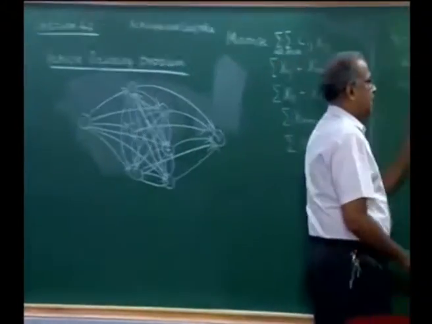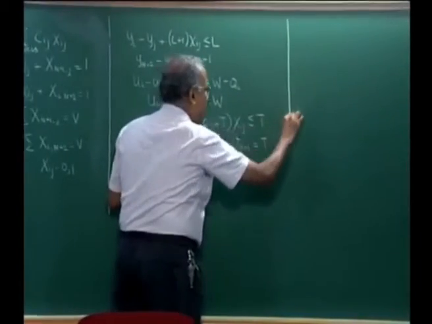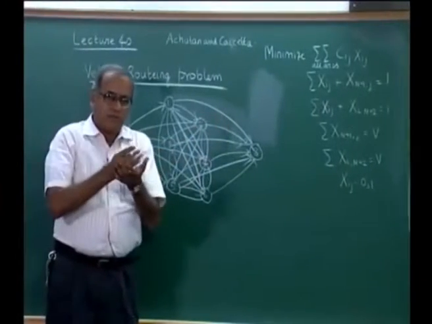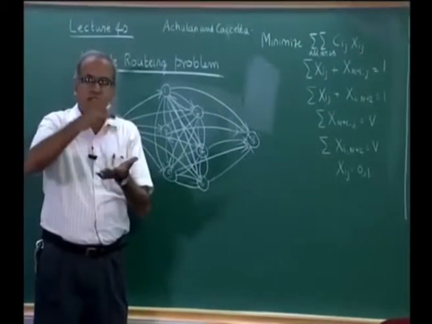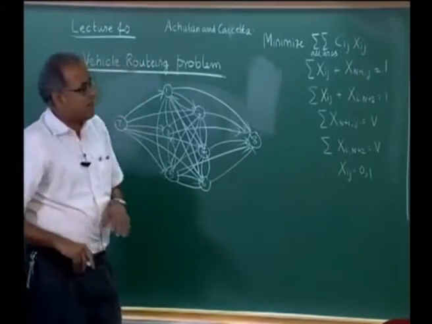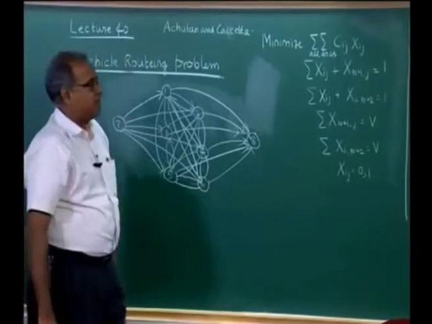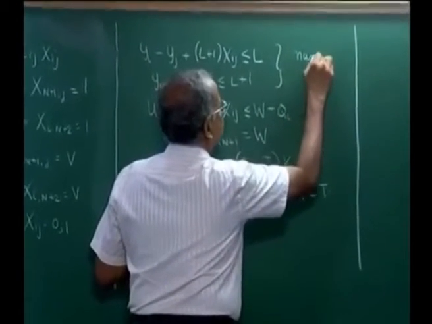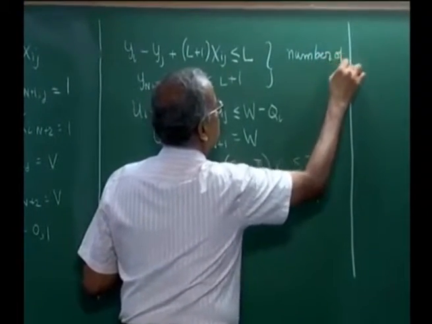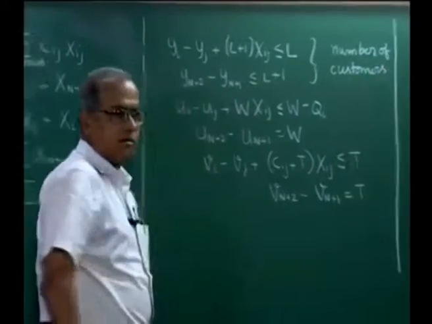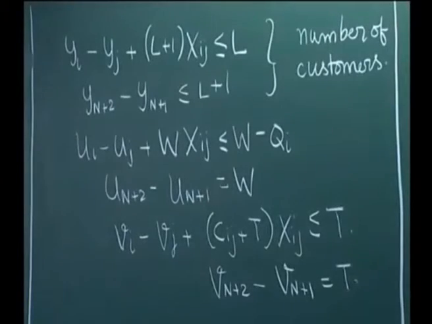Now we have to explain some of these. So a typical VRP is not only about finding the vehicle to which each city or customer is assigned and the order of visit of the customers by the vehicles. There are few other constraints that we may like to have. Now this constraint is a restriction on the number of customers that each vehicle visits. So we say each vehicle will visit less than or equal to L customers.